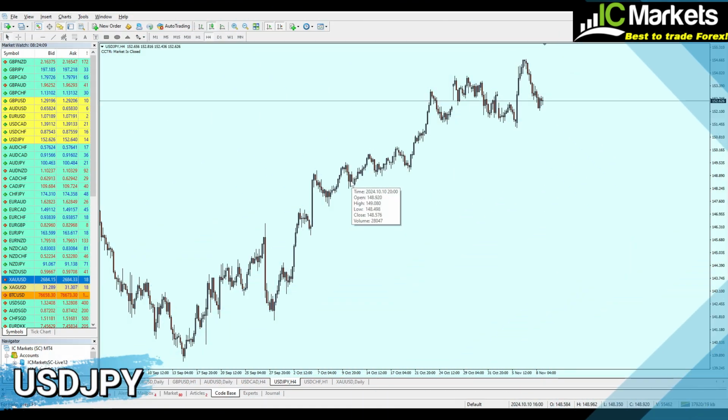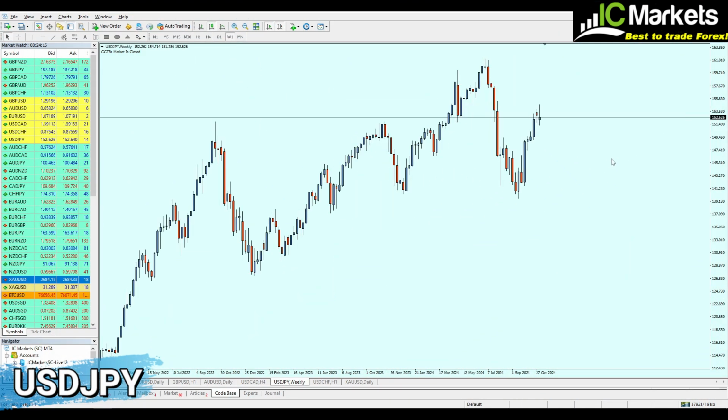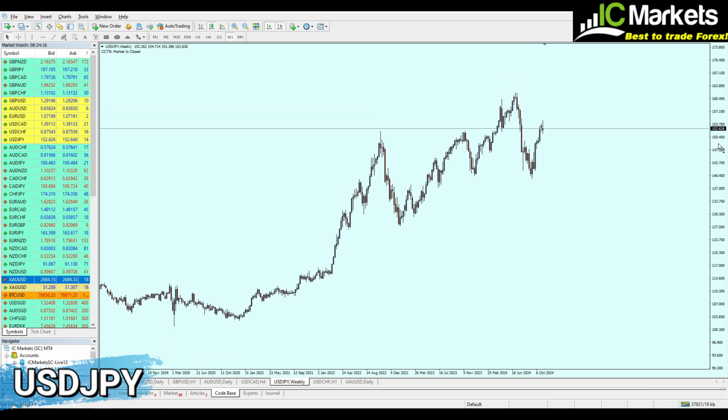Alright, so now here on the USDJPY, I would like to show you something. Based on the weekly chart, this is of course the weekly chart on the USDJPY, and what I can see right here first of all is this level of a retested support trend line. Check this out. Here we have a support trend line which has been formed 2 years ago, December 2022, then again another support trend line, then lately a support trend line which has been created July 2023,